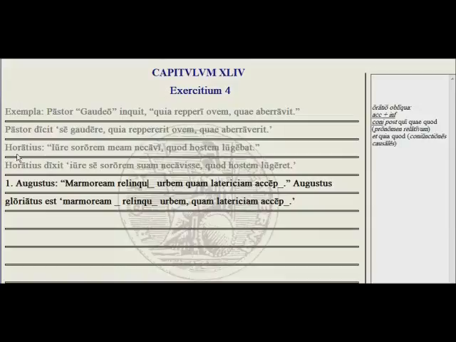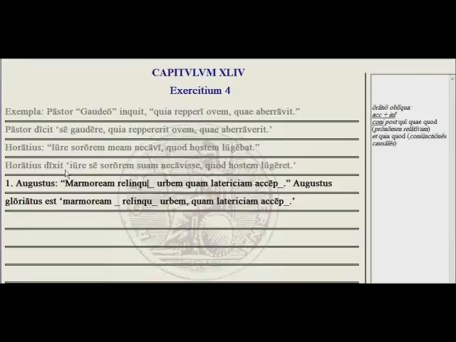And here we have Horatius: iure sororem meam necavi, quod hostem lugebat. Horatius, I killed my sister rightly, correctly, justly, because she was mourning the enemy. Here we have the indirect speech form. Horatius dixit, iure se sororem suam necavisse, quod hostem lugeret.